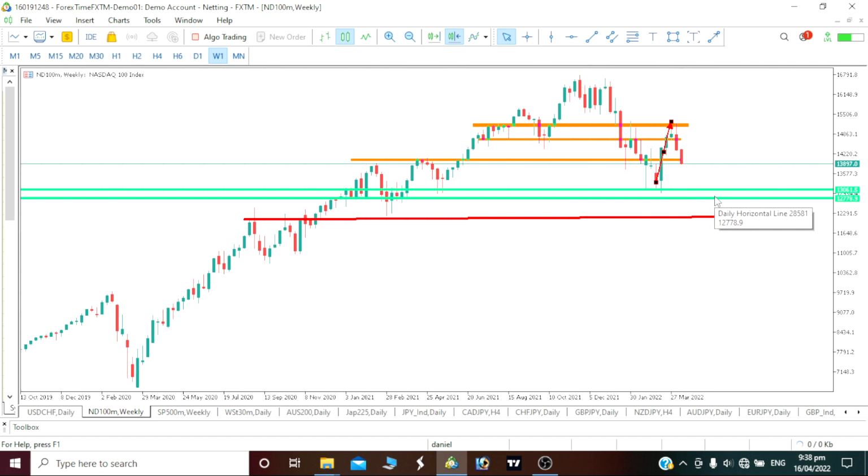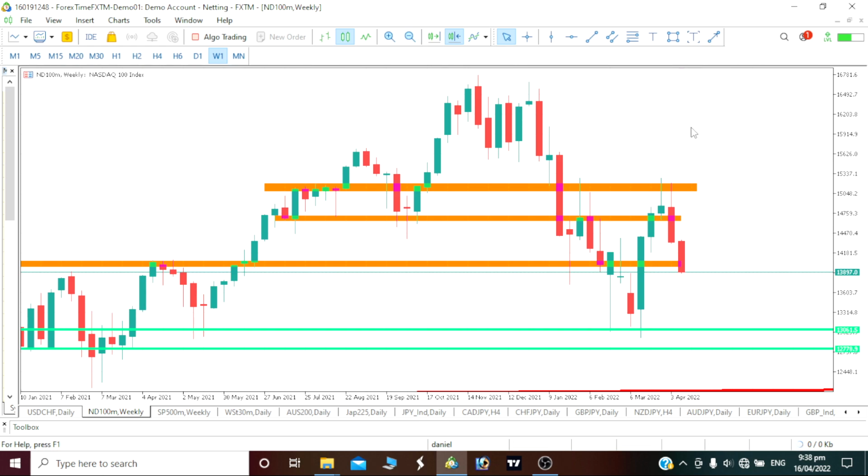Where do you think our price will actually be going this week? I believe that we will continue the bearish move this week, by the way. So that is exactly what I am aiming for. We are aiming for a continuous bearish move. Our price will continue downward on our Nasdaq 100. Let's see if our price will go down from where we stopped last week to this area here before we can say, okay, probably there might be a reversal or it continues downward. But for this week we should aim to sell our Nasdaq 100.